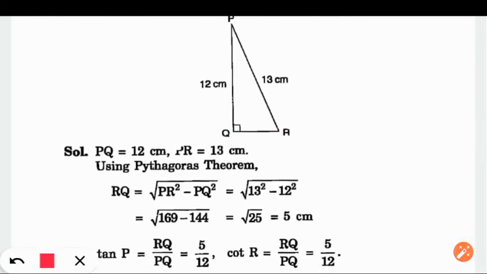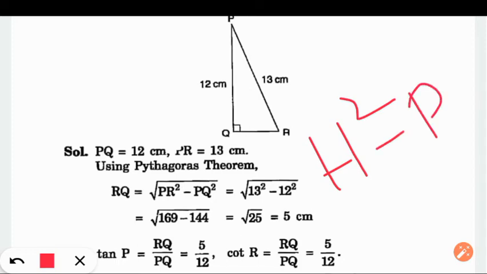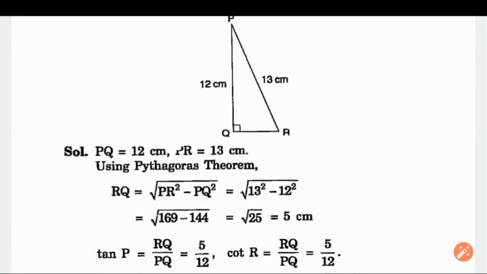Base square is always hypotenuse square minus perpendicular square. Similarly, perpendicular square is hypotenuse square minus base square. So with Pythagoras theorem, QR is 5 cm.